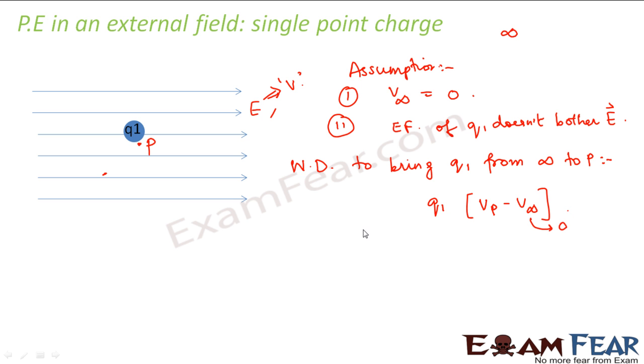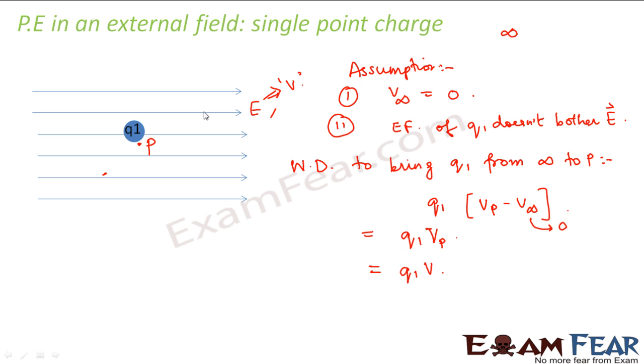Now this is 0, so this becomes Q1 times the potential at point P. The potential at point P will be some value V, which is the potential corresponding to this electric field E.